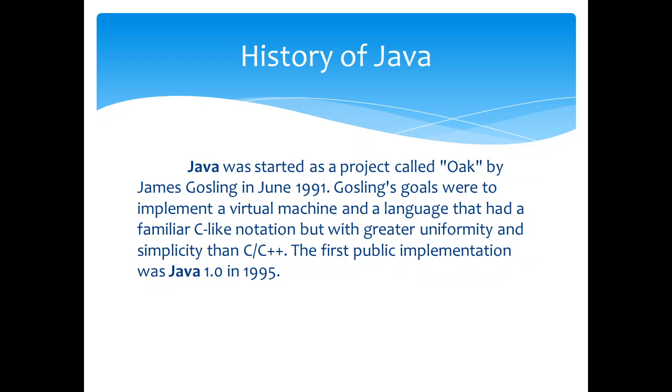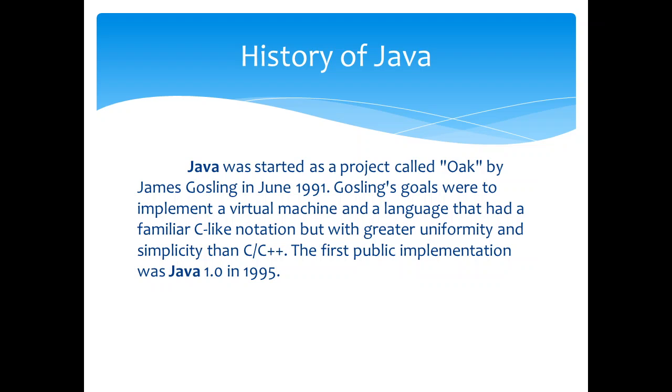Actually, Java was invented by James Gosling and his team as a project. Gosling's goal was to implement a virtual machine and a language with C-like notation, but the features should be greater and simpler than C or C++.